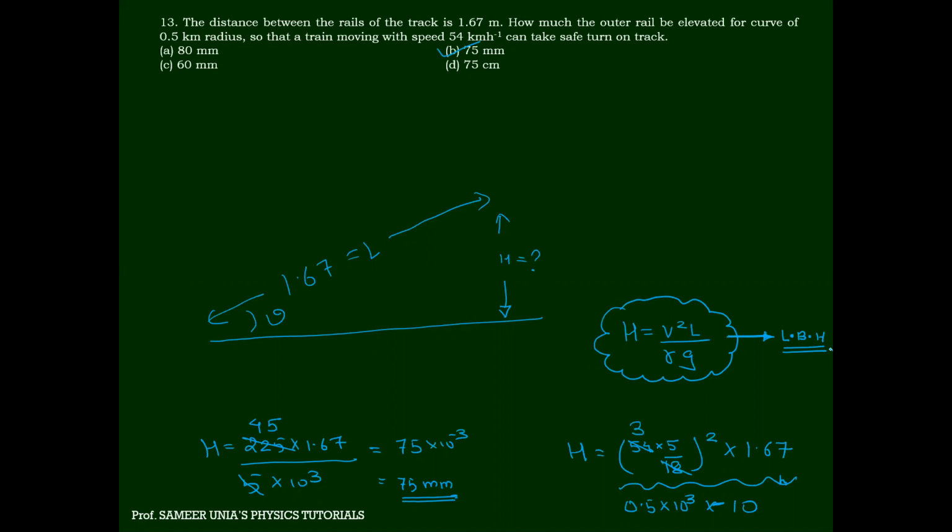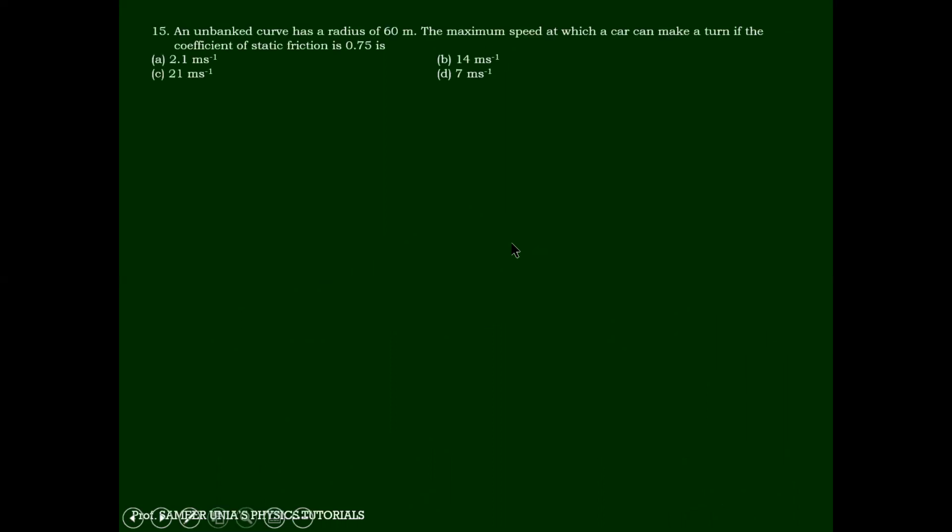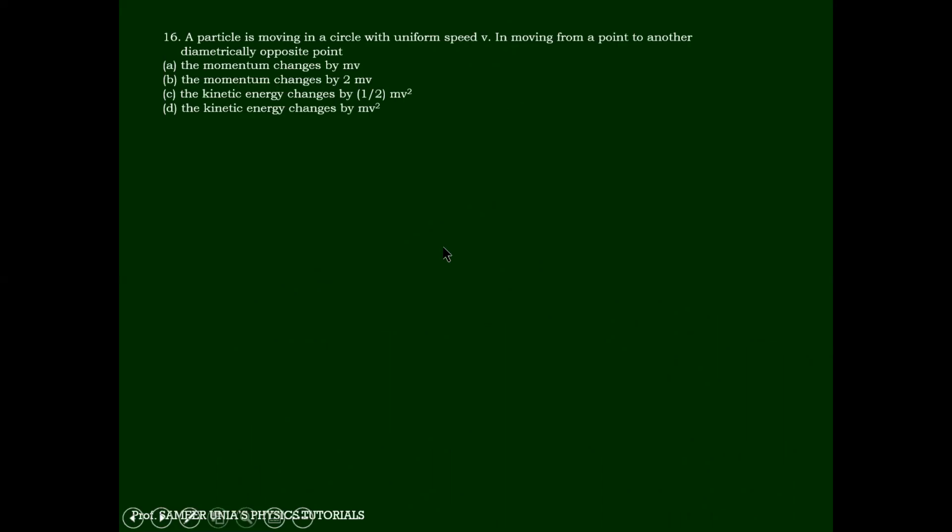Fine. Question number 17 and 18. You'll see right now. Okay, this is also a very nice question. Question number 16. A particle is moving in a circle with uniform speed. It is moving from one point to a diametrically opposite point. So it was at A, came to B. The direction of velocity is V.